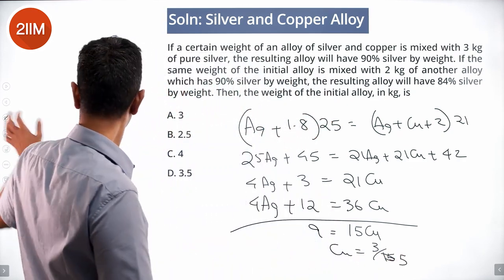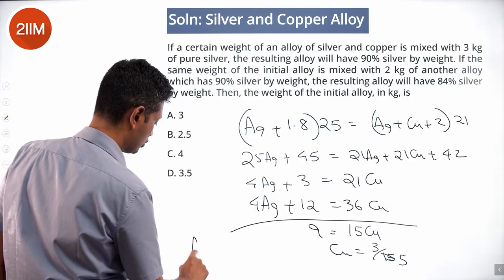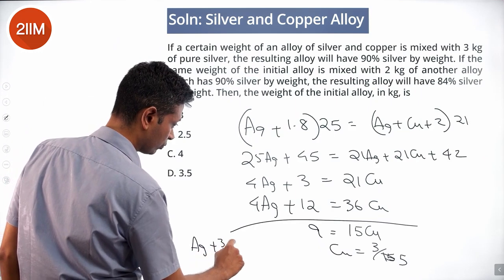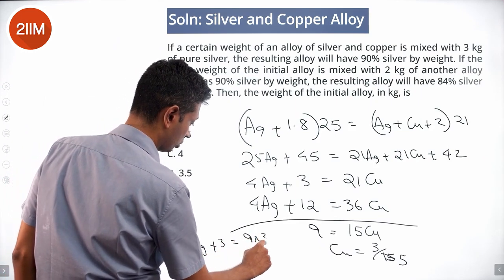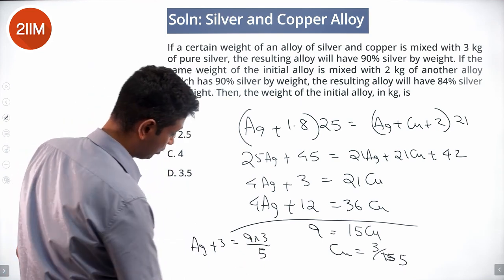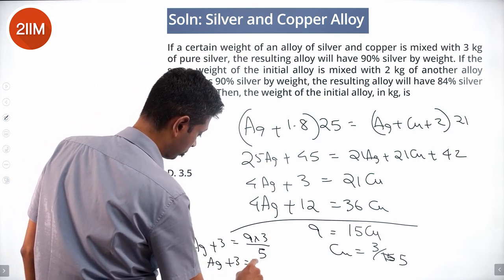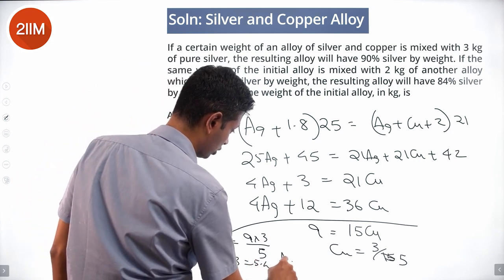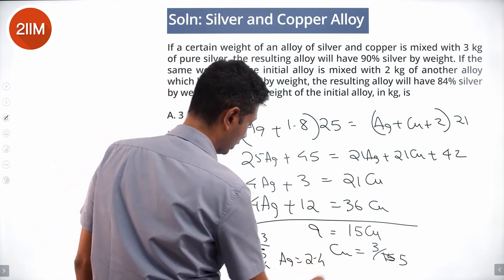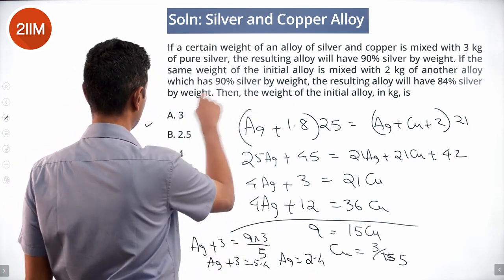We also have Ag plus 3 is 9 Cu. We can plug that in. Ag plus 3 is 9 into 3 by 5, which is 27 by 5, which is 5.4. So Ag plus 3 is 5.4, Ag is 2.4, copper is 0.6. 2.4 plus 0.6 is 3.